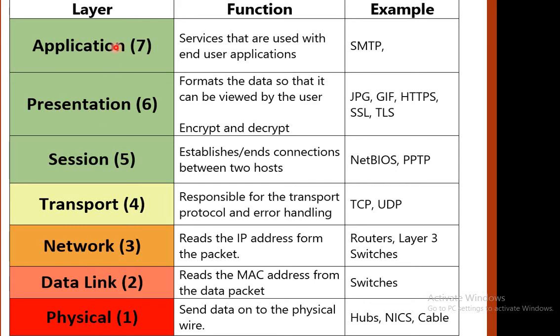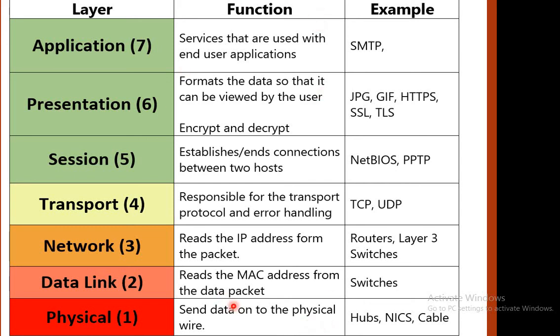The function of the application layer is the services that are used with end user applications. Presentation formats the data so that it can be viewed by the user; encryption and decryption are its functions. Session establishes and ends connections between the two hosts. The transport layer is responsible for the transport protocol and error handling. The network layer reads the IP address from the packets. The data link layer reads the MAC addresses from the data packets, and the physical layer sends data on the physical wire.